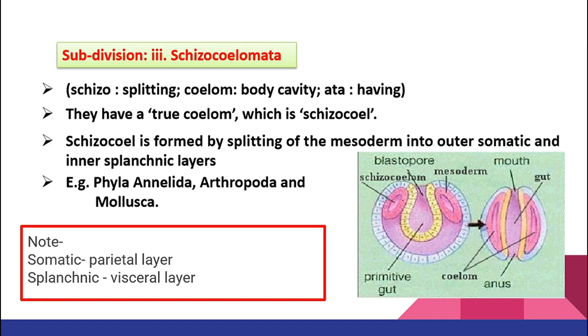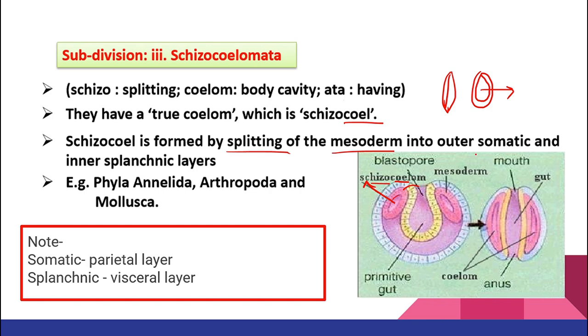Now, schizocoelom, what does it mean, class? Whatever we saw for protostomia, same thing for schizocoelom. It's just that here, what did I tell you? From the lip of the blastopore, cells come out and form mesoderm. Can you see the mesoderm splitting? Earlier, the mesoderm is like this, no splitting. But later on, it splits, and when it splits, a cavity forms. So you can see the cavity over here. We call the cavity schizocoel.